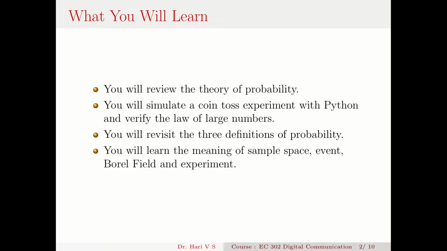Then we will revisit the three definitions of probability: the classical definition, the relative frequency definition, and the axiomatic definition by Kolmogorov. Then you will learn the meaning of sample space, event, Borel field, and experiment. These concepts should be very clear.